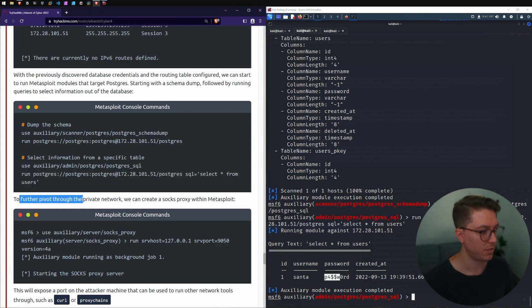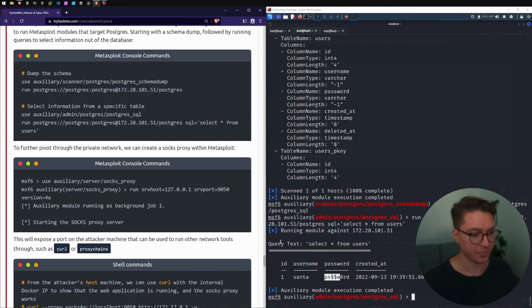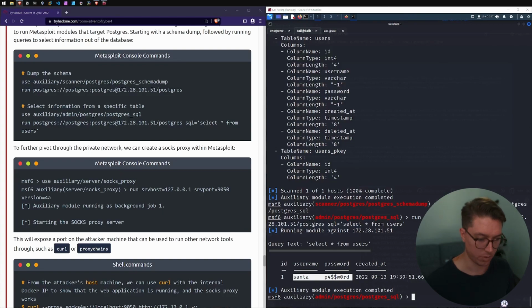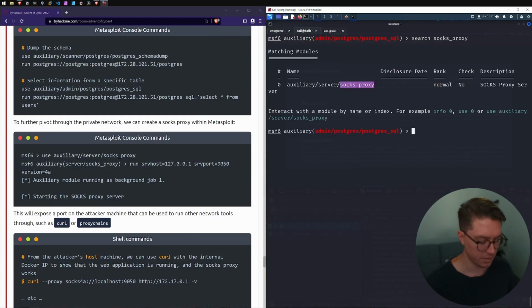Okay. So to further pivot through the private network, we can create a SOCKS proxy within Metasploit. So I'm definitely just gonna copy paste this off to the side, so I've got a record of it. I'm gonna search SOCKS proxies. We're gonna use 0, and we're gonna run srv host equal to 127.0.0.1, loopback address ourselves, and the server port, I assume this is just a random port of 9050, and then for some reason when you specify the version, is equal to 4A.